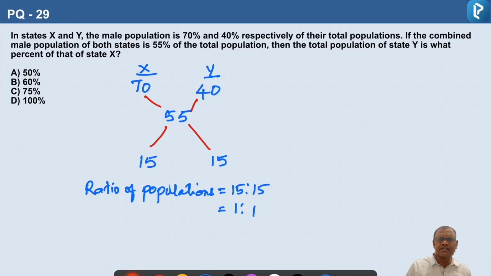So here the question is, population of state Y is what percent of population of state X? So we have to compare population of state Y with that of state X. So 1 divided by 1 multiplied by 100, since we are finding the percentage. 1 divided by 1 is nothing but 1 only. If you multiply with 100, you will get 100%. So state Y population is 100% of population of state X. So 100% is the correct answer. Option D is the right answer.